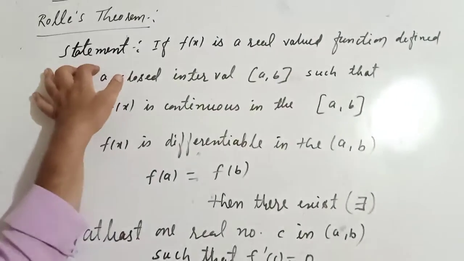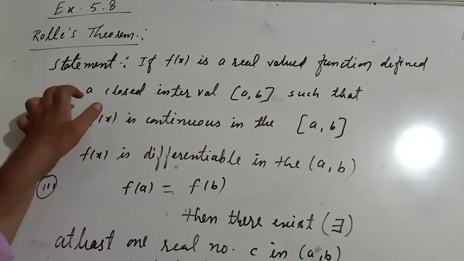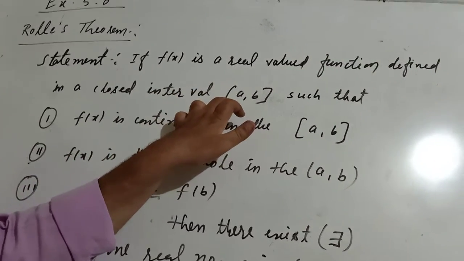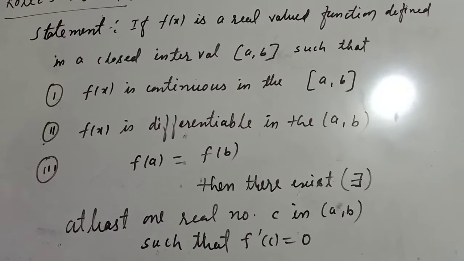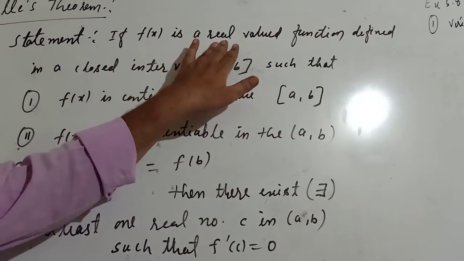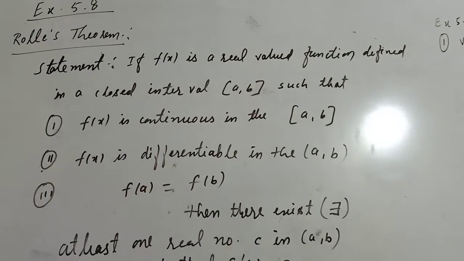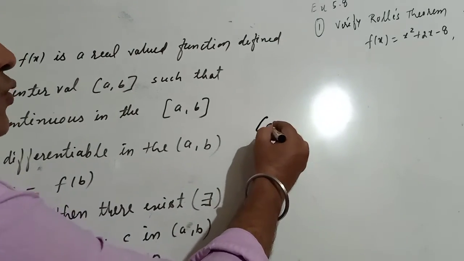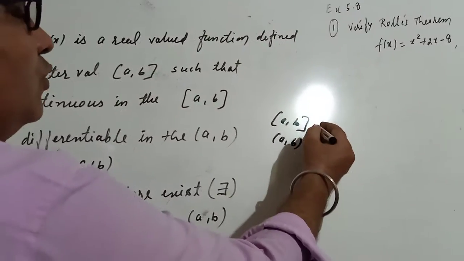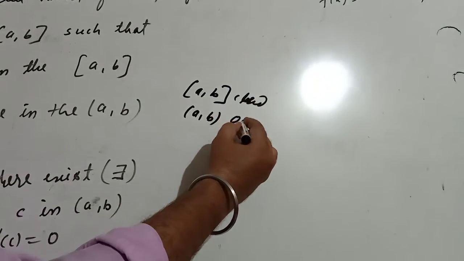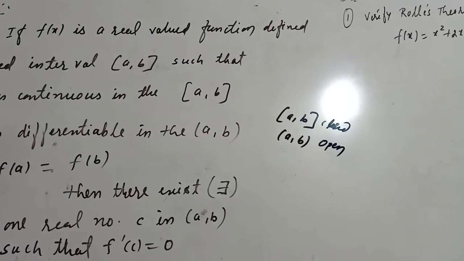What is the statement? If f of x is a real function defined in a closed interval AB, in each and every question, along with the question, you will be getting the interval. F of x is a real valued function defined in the closed interval AB. This is the symbol of AB. If you are writing like this, it is a closed interval. And if you are writing like this, it is an open interval. So, what are the 3 points of this Rolle's theorem?